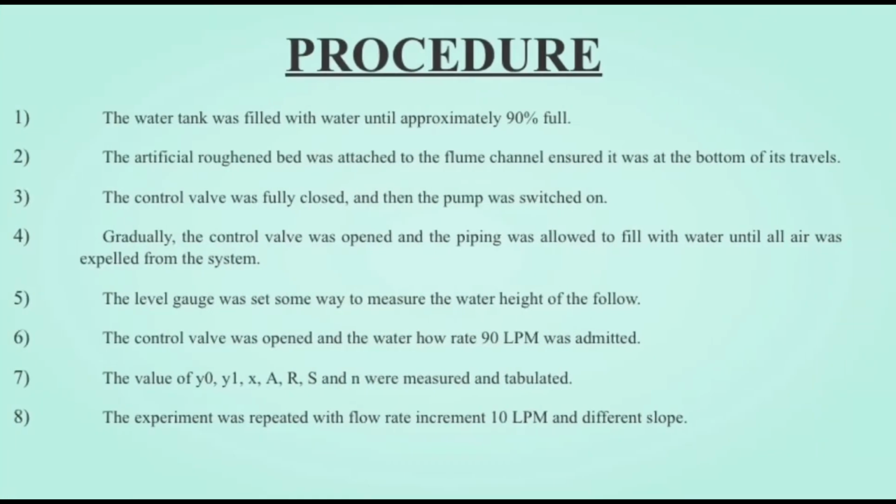For the procedure, first, the water tank was filled with water until approximately 90% full. Second, the artificial roughened bed was attached to the flume channel and ensured it was at the bottom of its travel. Third, the control valve was fully closed and then the pump was switched on. Fourth, gradually, the control valve was opened and the piping was allowed to fill with water until all air was expelled from the system. Fifth, the level gauge was set to measure the water height of the channel.